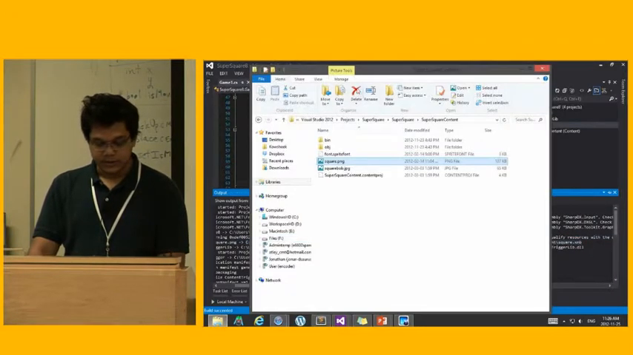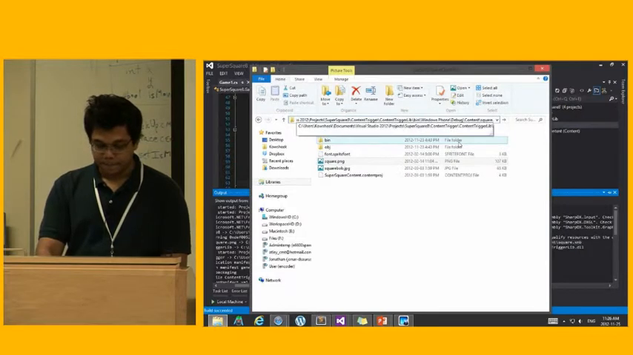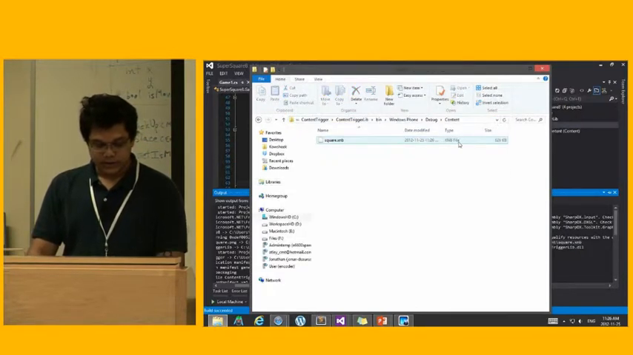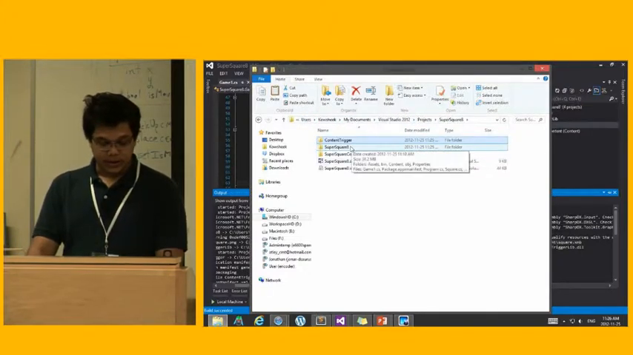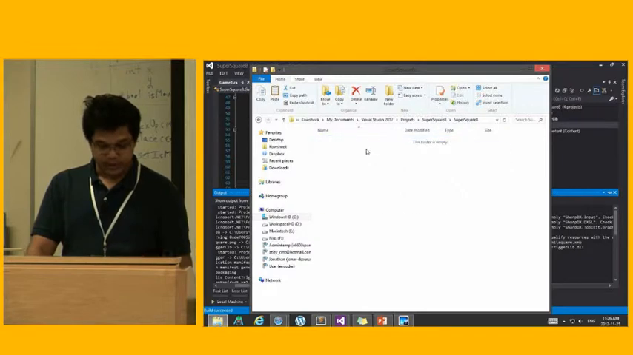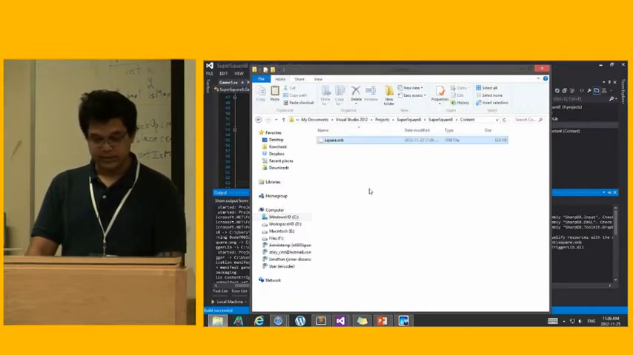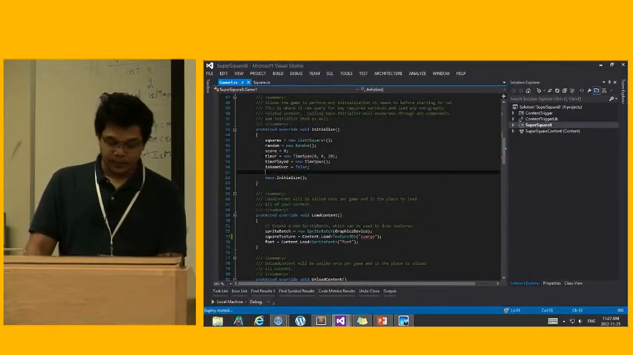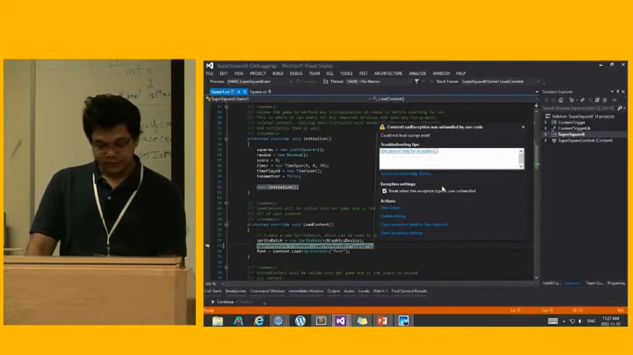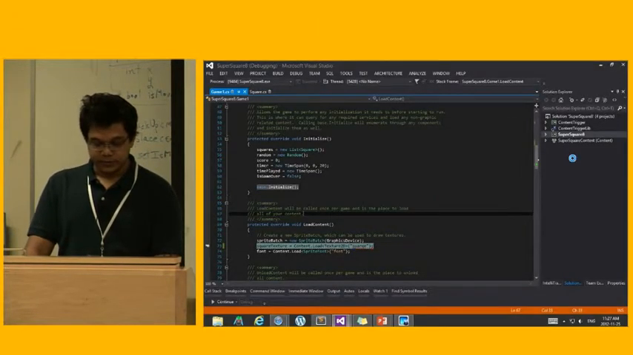So let's do that. So content, I have the XNB file, Super Square 8. I need to go to Super Square 8 and my content, paste it here. Now, let's see if this builds. Builds great. Run it. Still the same exception. What am I doing wrong?